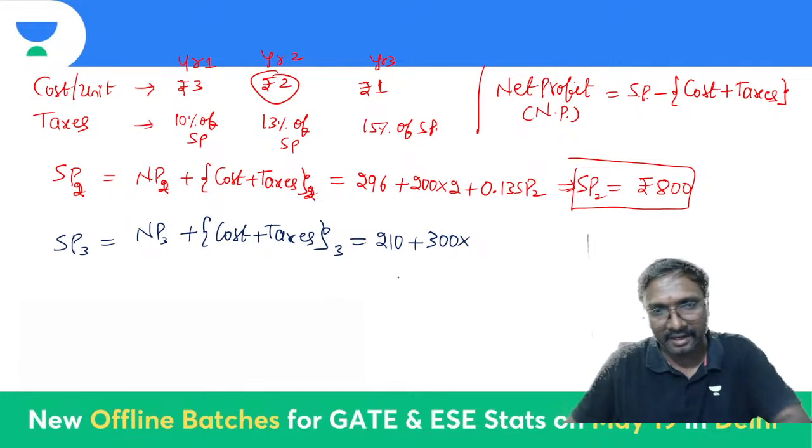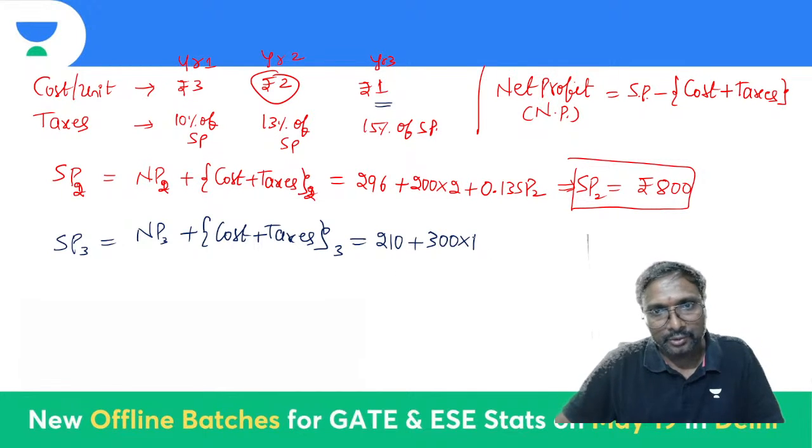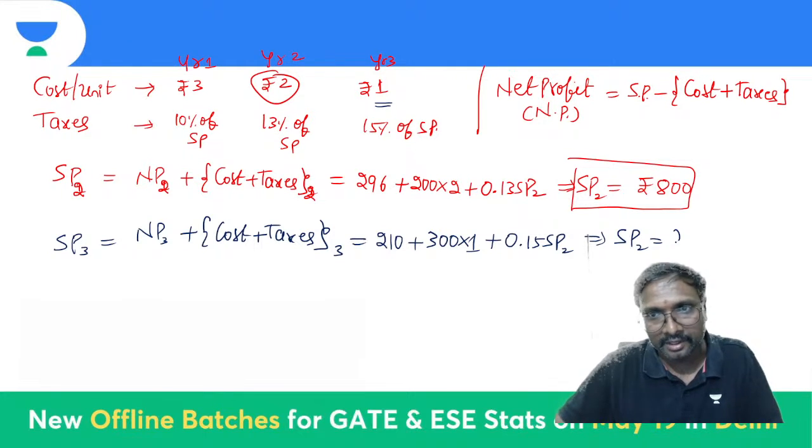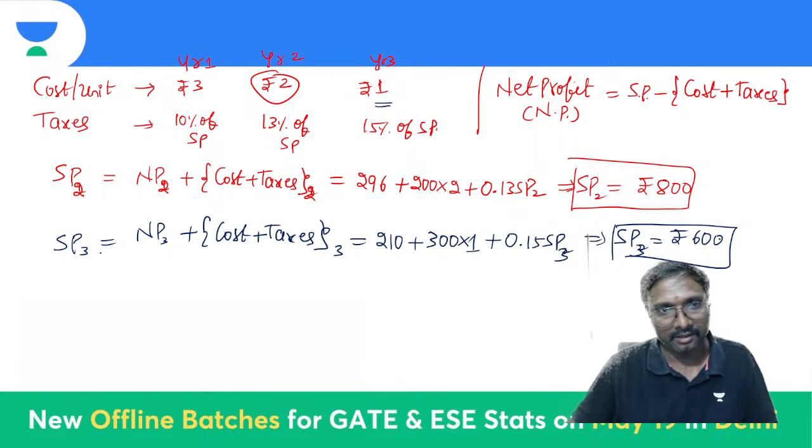Year 3, 300 units, 1 rupee only. So 300 units at 1 rupee plus taxes, which will be 0.15 times SP3. Then tell me that SP3 value. How much is that SP3 you are getting? You are getting it as 600. Sorry, it is SP3, not SP2.